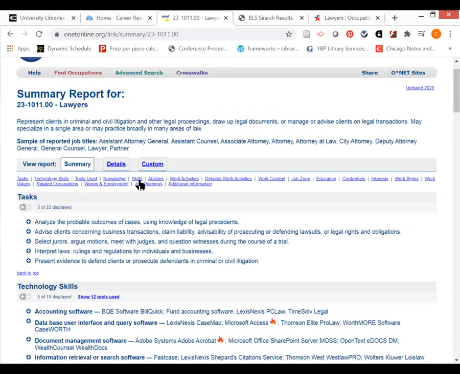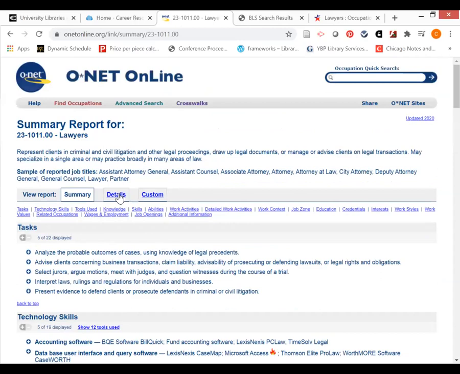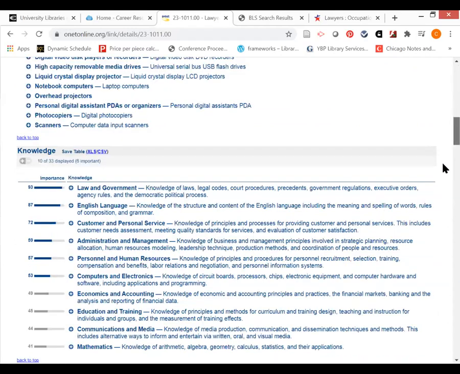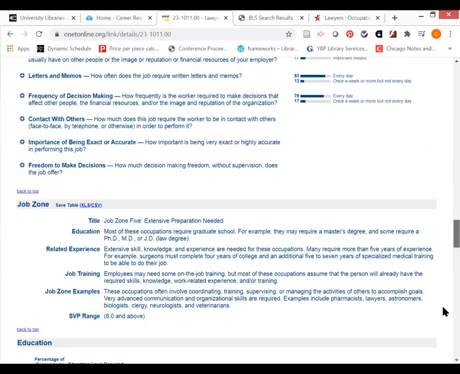And I can navigate to any of these up here, or I could keep scrolling. And if I went into details, I could get a little bit more detailed information about how important each of these tasks might be. And as you can see, I've got a lot of information here.